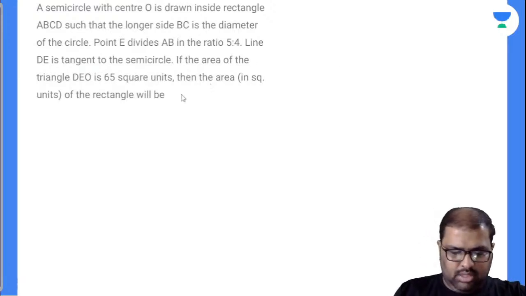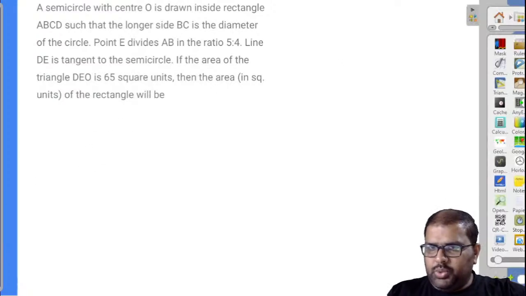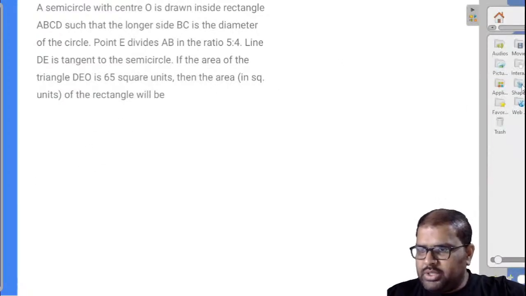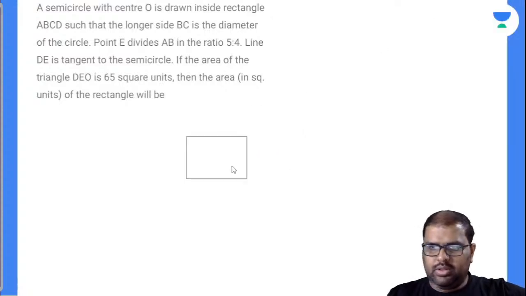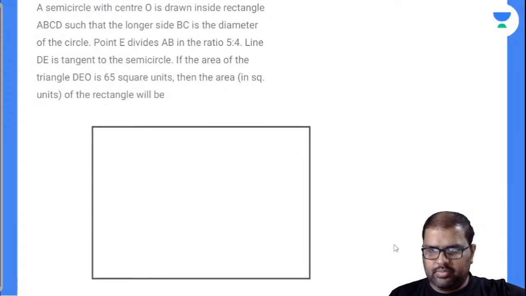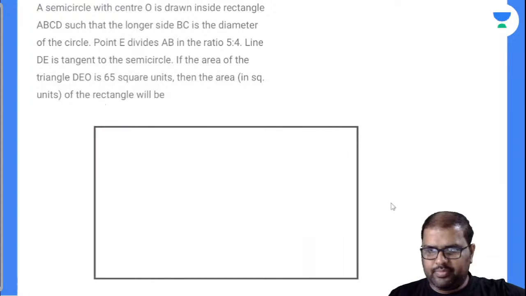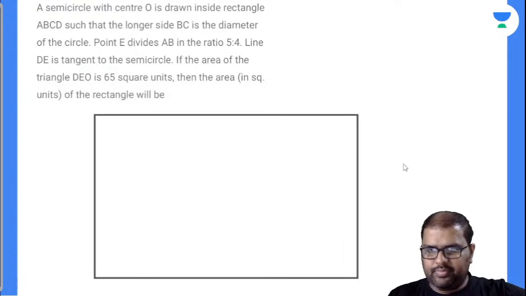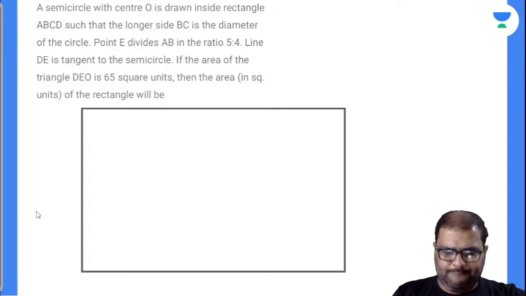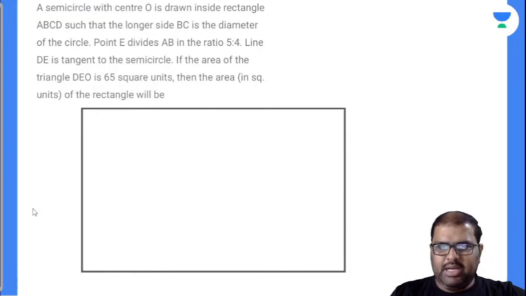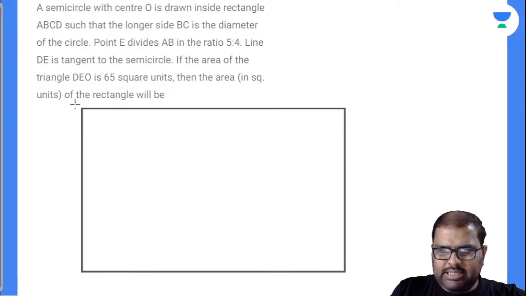No answers? But you guys will solve this. We'll take the question there. A semicircle with center O is drawn inside rectangle ABCD such that the longer side BC is the diameter of the circle.